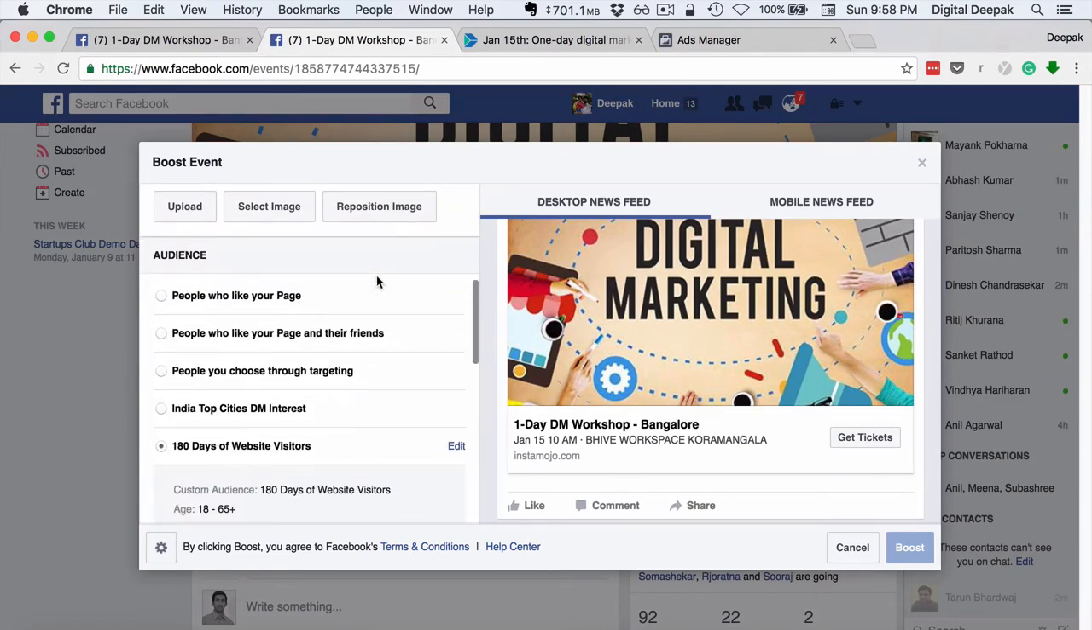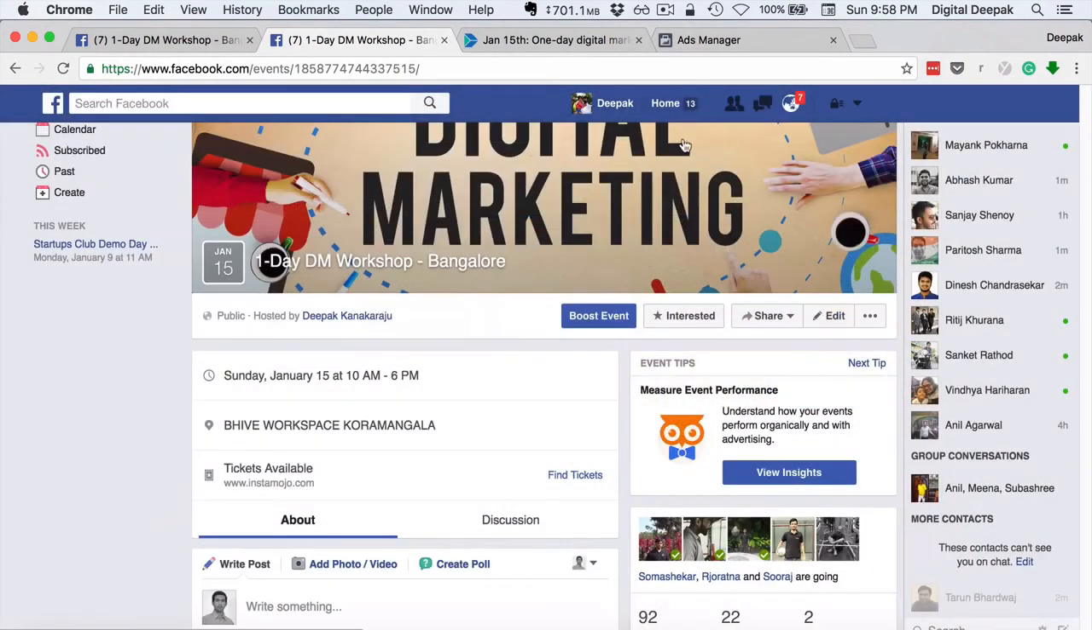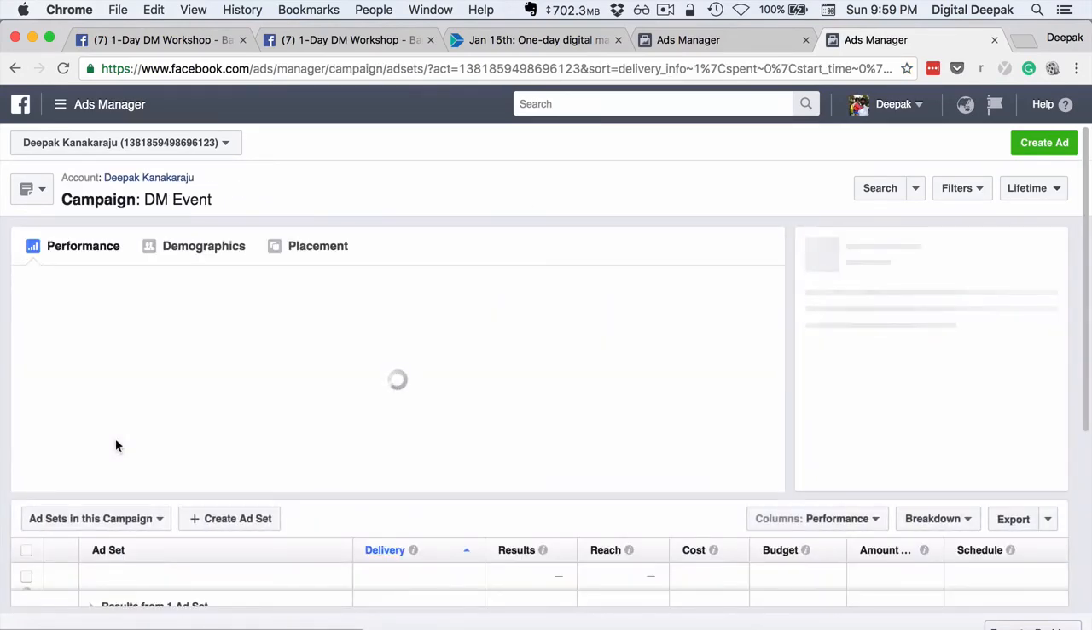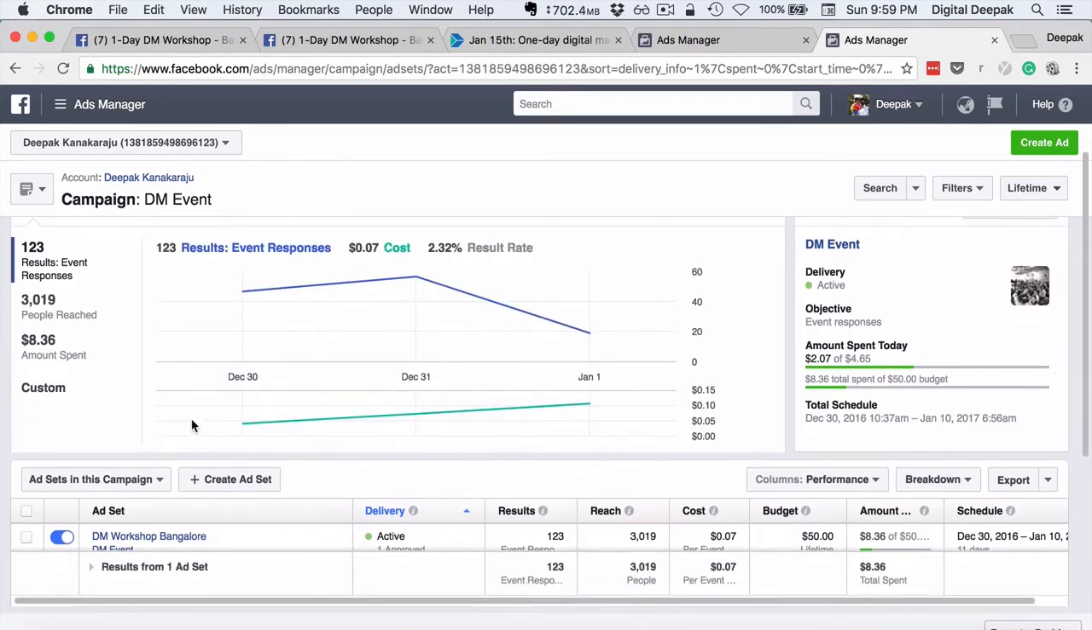For example, for this particular event, what I have done is that I have created an audience set of people only from Bangalore, and obviously this workshop is in Bangalore, so I want this ad to be shown only to the people in Bangalore. So let's go ahead and look inside my ads manager. Let's look at the ad that I have created for this particular event. So here I am inside the ads manager, and this is the event ad that I have created recently. So I click on DM event, and here is where I can see the statistics for my ad.